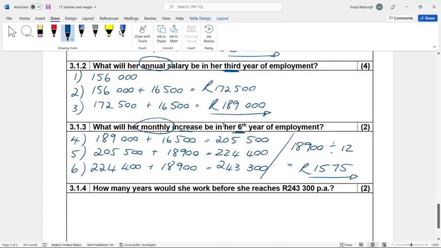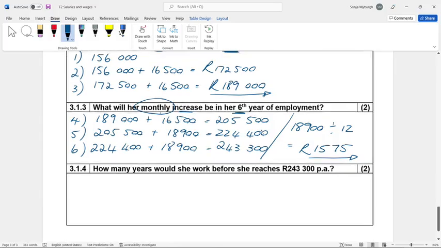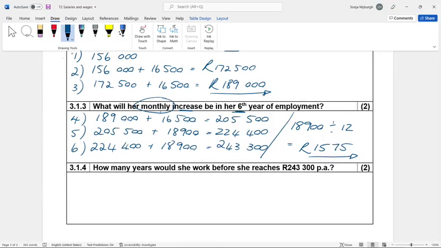The last question, how many years would she work before she reaches 243,300? Keyword: before. Now it's easy. There's the 243,300, 1, 2, 3, 4, 5, 6 years. The question is, how many years would she work before she reaches 243?